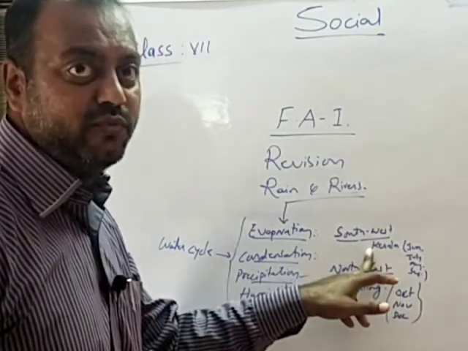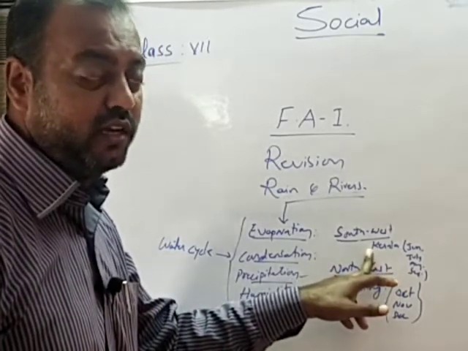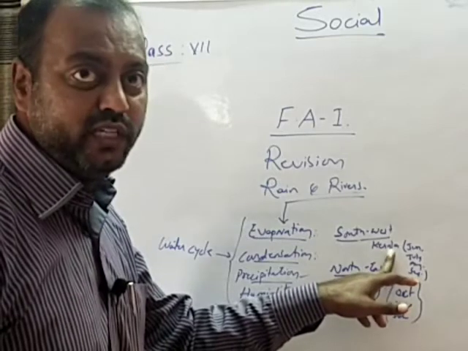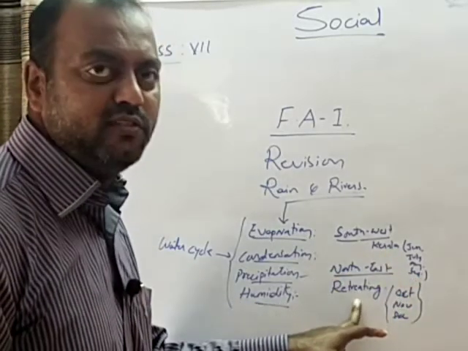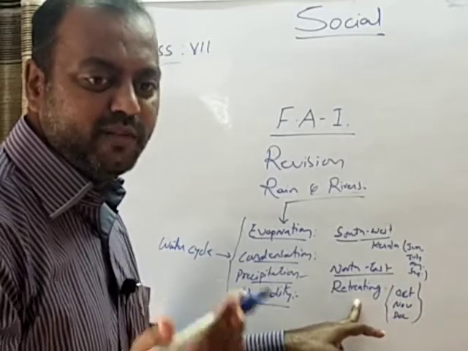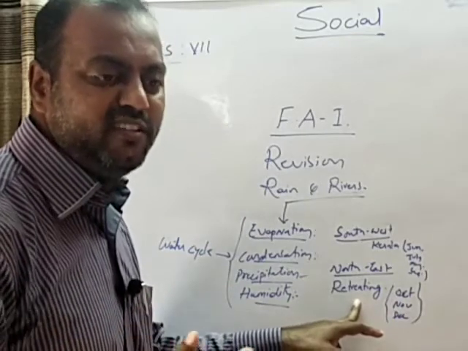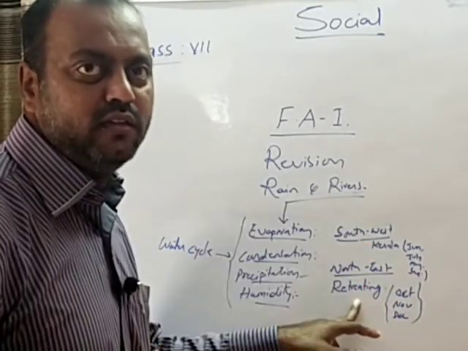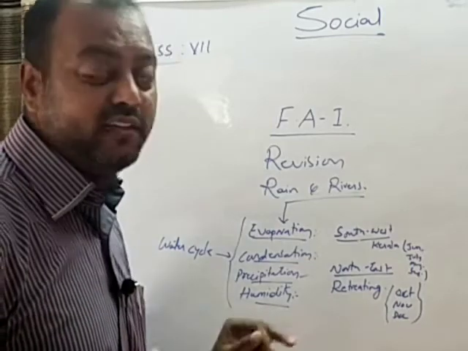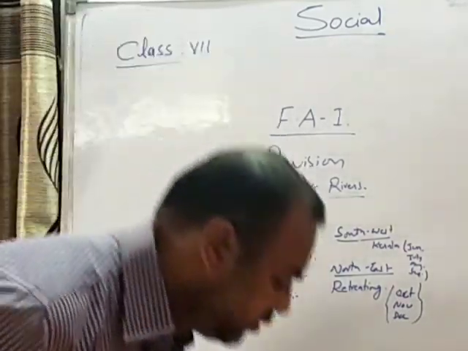India receives rainfall through the southwest monsoon, much of the rainfall. So it enters into India from Kerala. And northeast monsoon is also called as retreating monsoon. Retreating means coming back. After the winds blow in one direction, they come back. So that direction is called as retreating monsoon. This is about the rains, children.